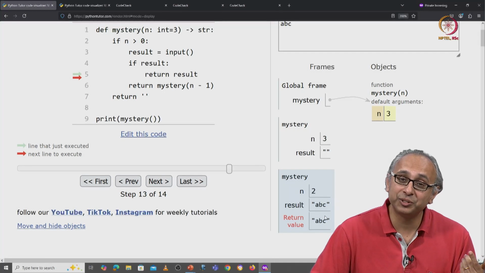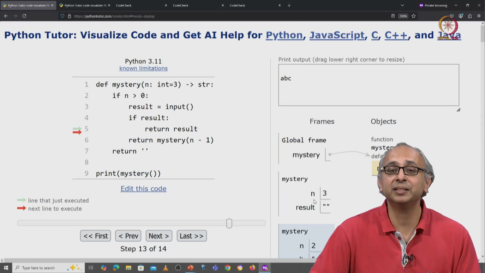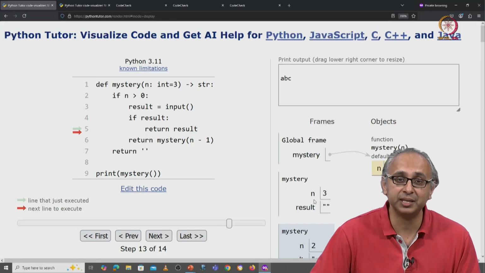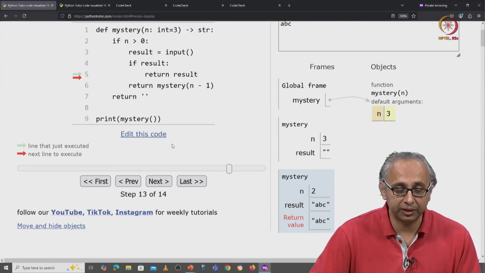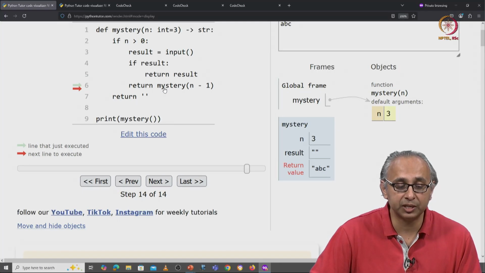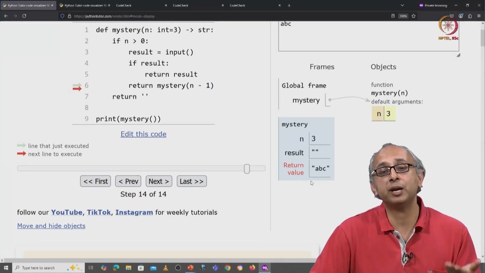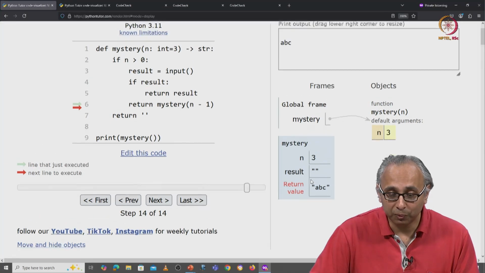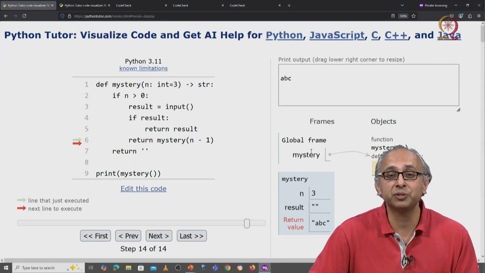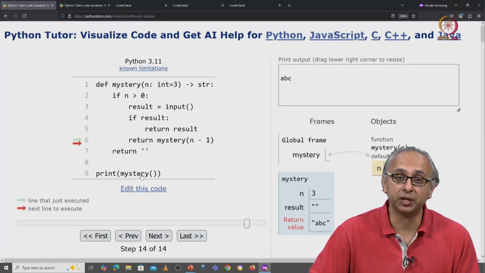Who is it going to return it to? Well, the way recursion usually works, you look at the function that called it, which was the previous instance of mystery, and that was also ready to return. So when I click on next, you will notice that this red arrow will jump to essentially the same point, but now I'm in the previous instance of mystery and I'm ready to return a value. Where is this value going to be returned to? Well, who called this instance of mystery? The global frame. And there I wanted to print this object, the return value.